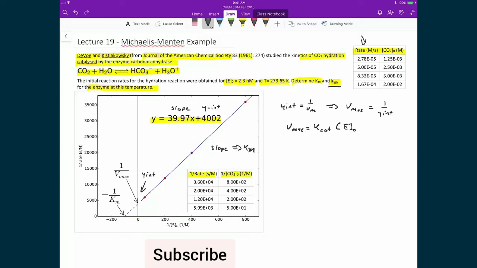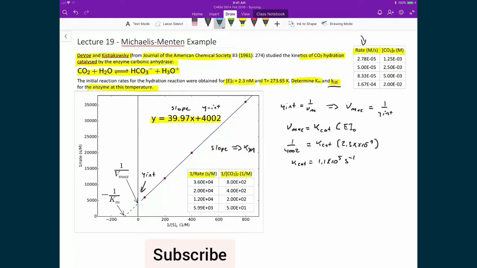And so in this case, I'm going to substitute in for my maximum rate the inverse of the y-intercept, which is going to be 1 over 4002, and that's equal to kcat times the initial concentration of the enzyme, which is given in the text of the problem, 2.3 times 10 to the minus 9, since I want to work in molar, or moles per liter, and not in nanomolar. And so when I simplify and solve, I get my rate constant kcat being equal to 1.1 times 10 to the 5 inverse seconds.